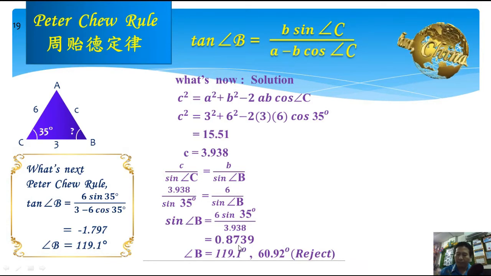Let us see the example provided. This one. When students get sine B equal to 0.8739, they normally would assume angle B is equal to 60.92 degrees, the wrong answer. Actually, this relates to the main motivation for me to create my rule. The main motivation for me to discover my rule is the result of my mechanical class student.